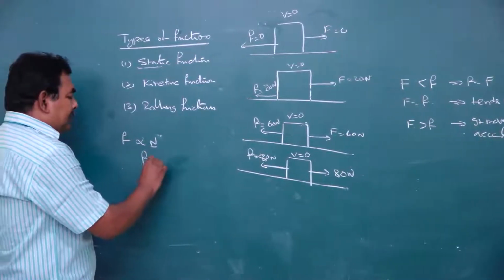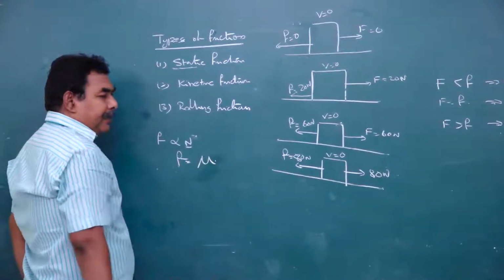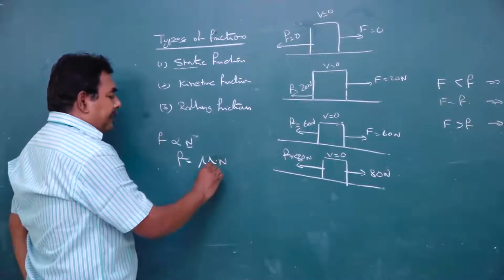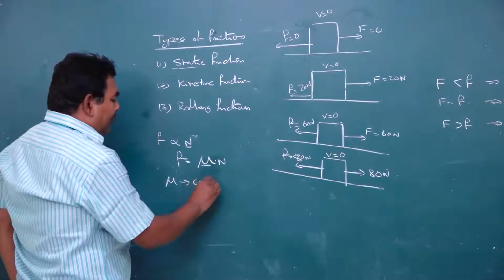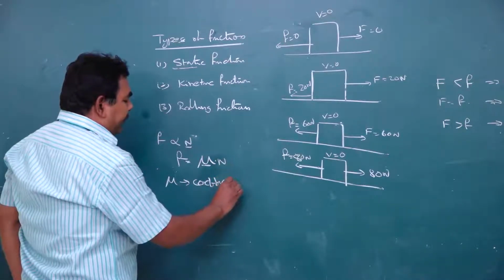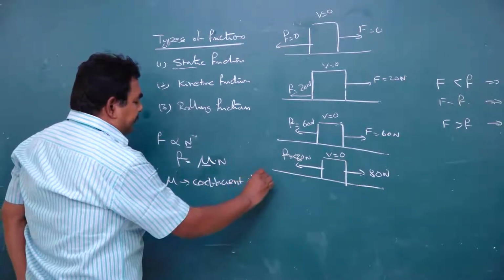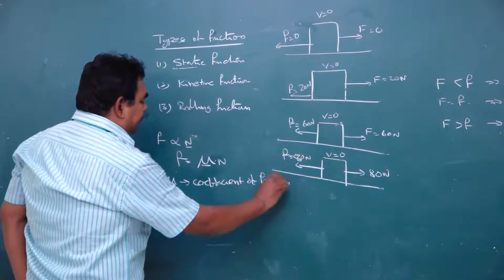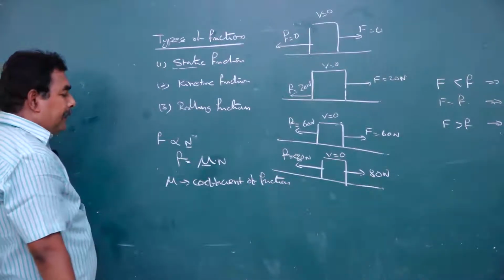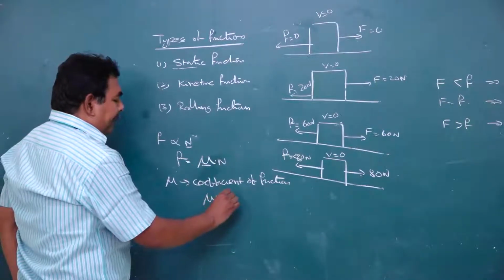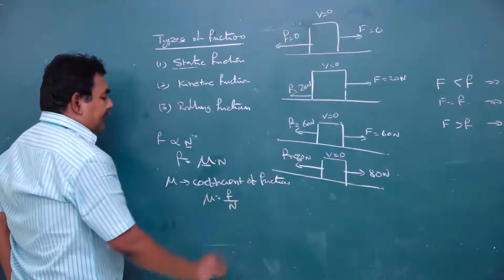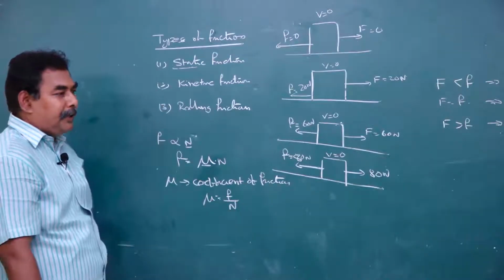F is equal to some constant, denoted by the letter mu, times normal reaction, where mu is called the coefficient of friction. So mu is equal to F by N. The ratio between the frictional force and normal reaction is called the coefficient of friction.